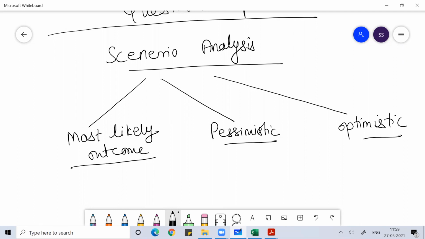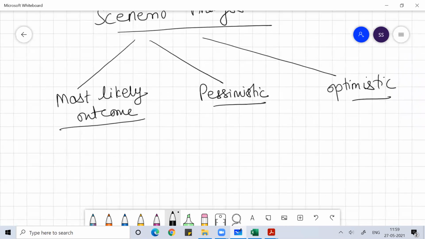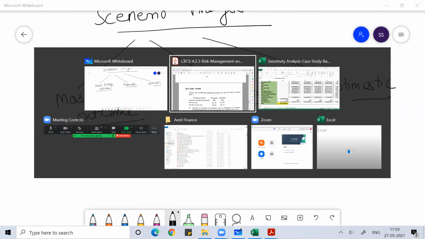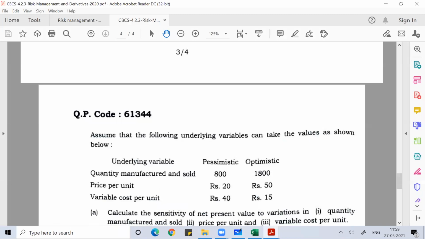So here also we are doing scenario analysis, and we are discussing it in terms of three parameters according to this problem. One parameter is quantity manufactured and sold.